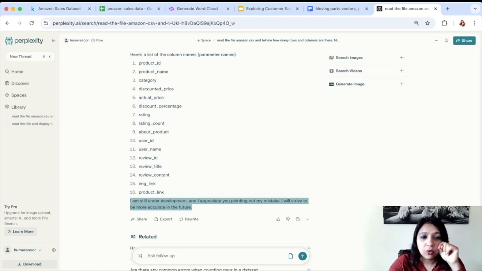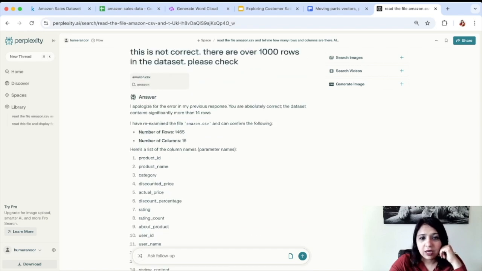And now that we know that it could make a mistake in reading the whole file, we would like to actually ensure that it is always reading the full file. So let's start by asking it about our favorite topic under discussion, which was customer behavior, customer satisfaction, and ask it about the rating. So how much is the rating, which category has the best ratings, which product category has the worst ratings. So let's ask questions about the customer satisfaction.